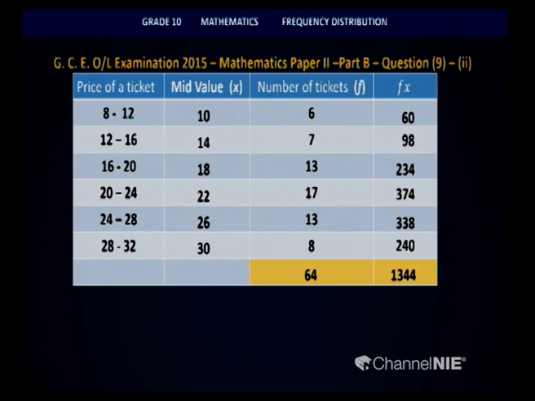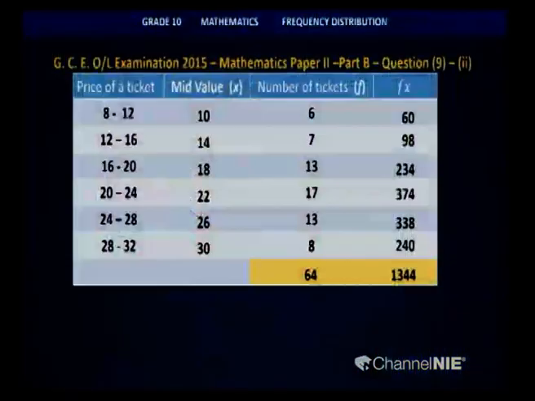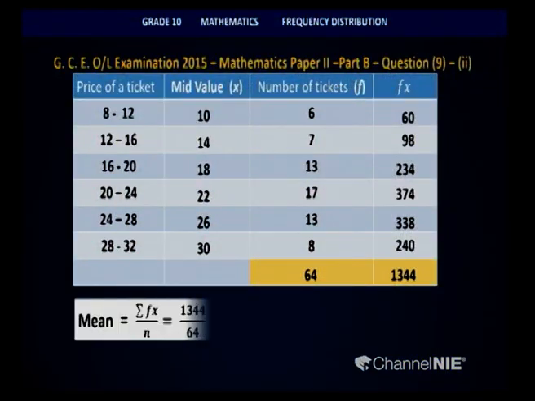Now, we have obtained the values for the calculation. What do we need to calculate the mean? We need to know the sum of the fx column and the sum of the frequencies. We have both of these values with us. Let us put it into the formula. Mean is sigma fx divided by n or sigma f, which is 1344 divided by 64. So the answer is 21.